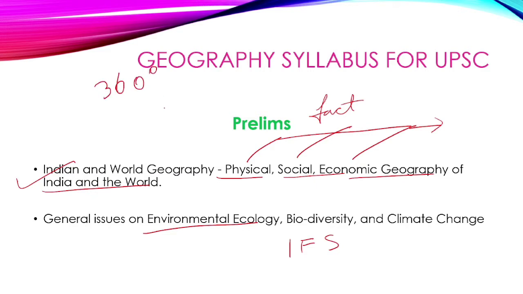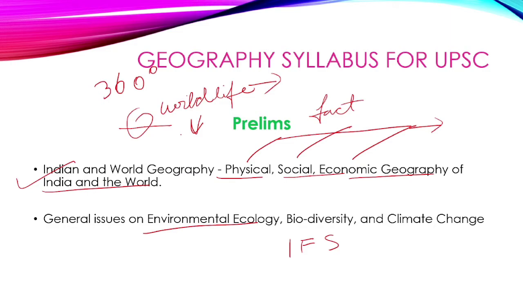Suppose a wildlife sanctuary is there, we have to know what kind of climate it comes in, what kind of trees grow in that sanctuary, whether it's in the tropics, in the equatorial region, where it lies. So we cannot just ignore the part of environment with geography. We have to take it along with it.